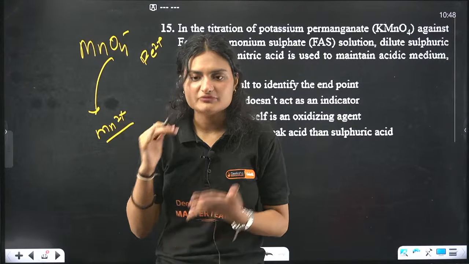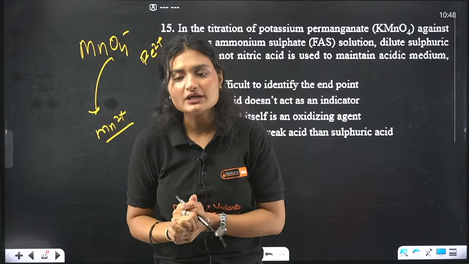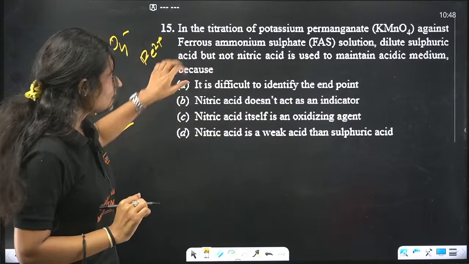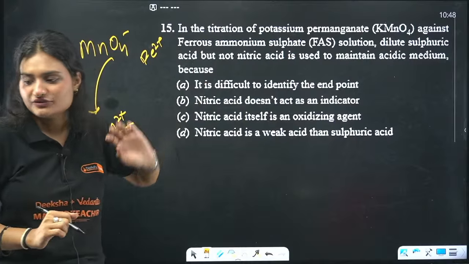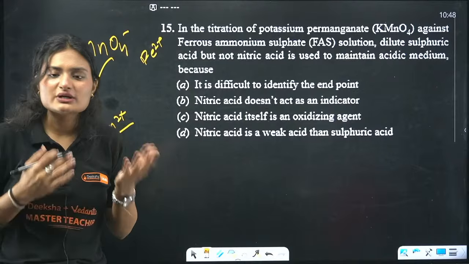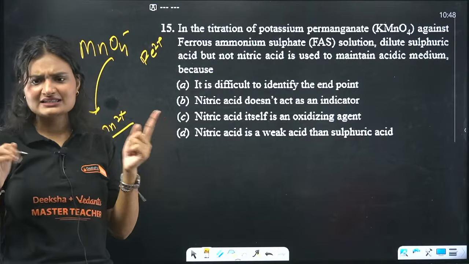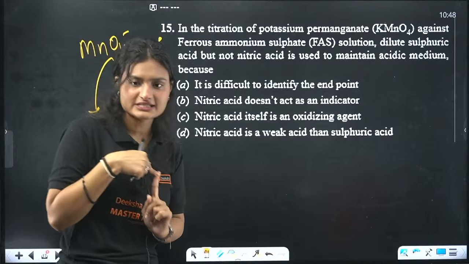Now, we don't use nitric acid, we only use sulfuric acid. What is the reason? Nitric acid is a very strong oxidizing agent.